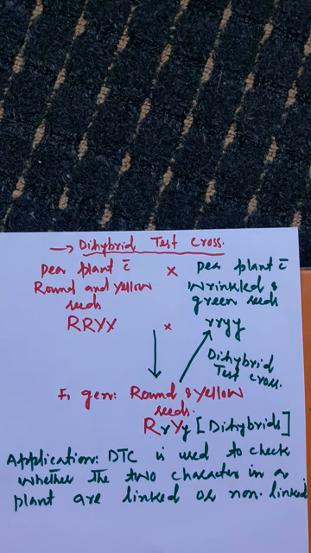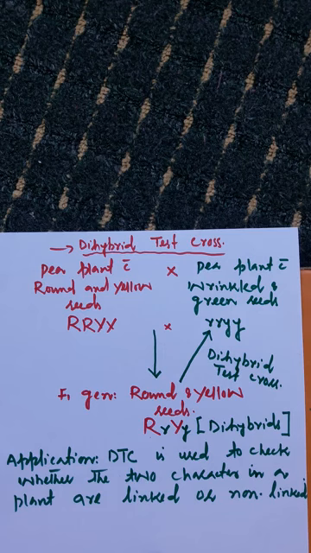So such characters whose alleles are present on the same pair of homologous chromosomes are said to be linked. And such characters whose alleles or genes are present on different pairs of homologous chromosomes are said to be non-linked.